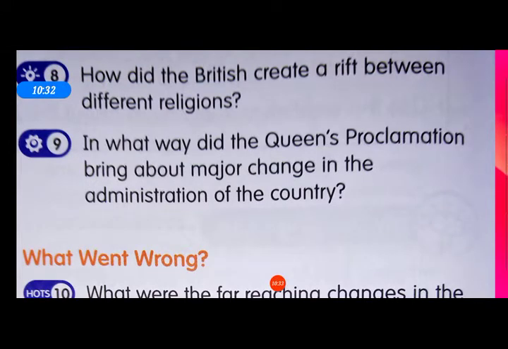Now, question number 8. How did the British create a rift between different religions? The revolt of 1857 created a big gap between the different religious communities, especially the Hindus and the Muslims, as each blamed the other for its failure.